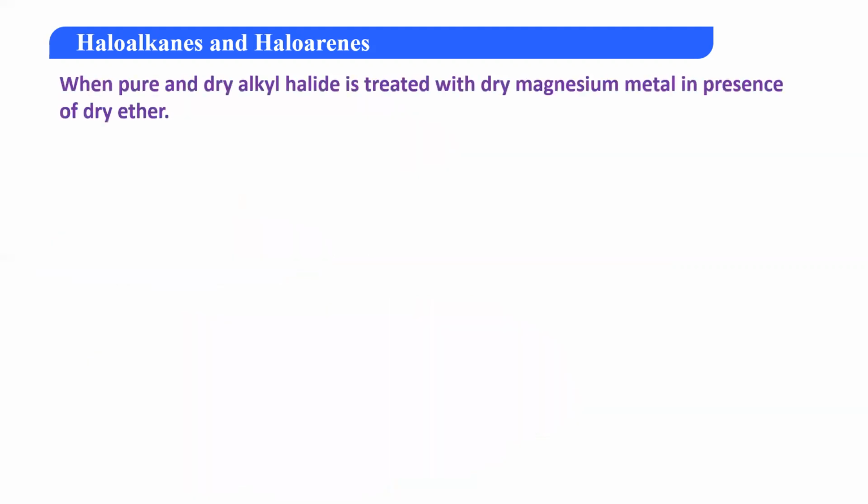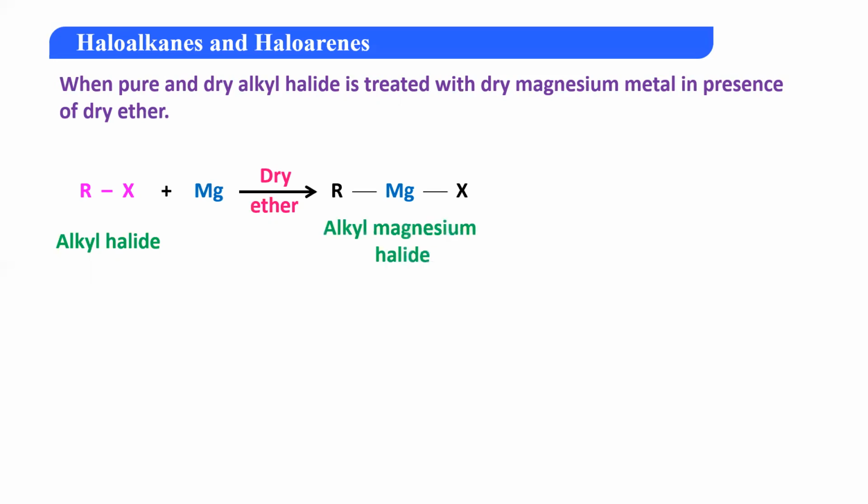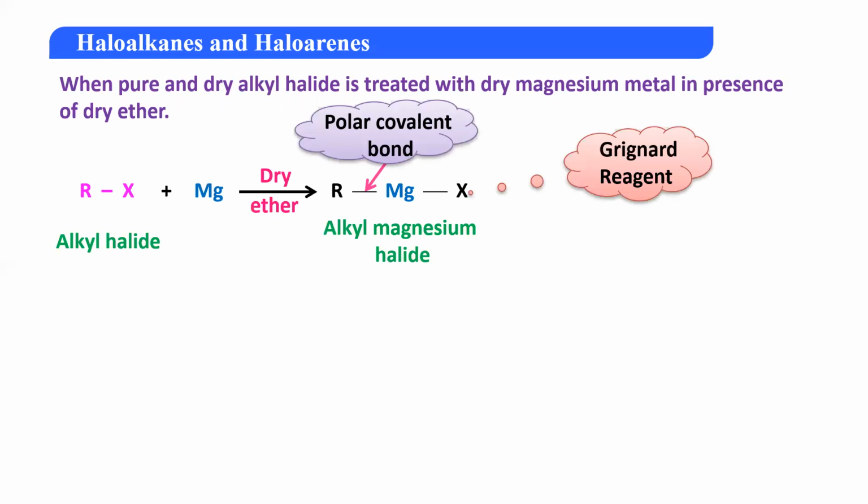Further, अगर आप एक pure dry alkyl halide लेते हो and treat करते हो with magnesium in presence of dry ether, let's see what exactly happens. So you have an alkyl halide RX, इसको आपने ट्रीट किया Mg के साथ in the presence of dry ether. What you would get is simply RMgX, and this RMgX is alkyl magnesium halide, which is also referred to as Grignard reagent.